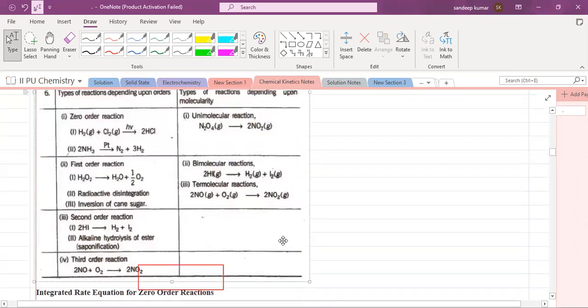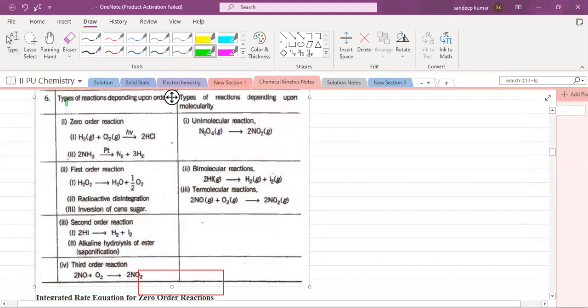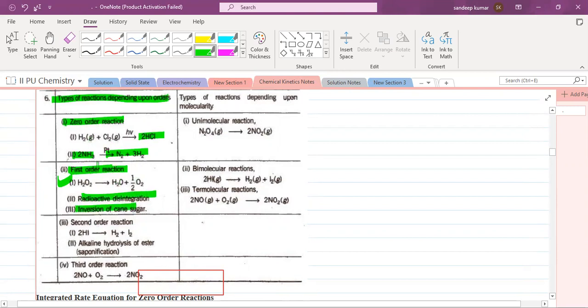Now the types of reactions depending upon order. Zero order reactions are there, like H2 plus Cl2 giving HCl, and NH3 decomposition to N2 is a zero order reaction. Similarly, first order reactions include decomposition of hydrogen peroxide, radioactive disintegration, and inversion of cane sugar. Similarly, second order reactions include decomposition of hydrogen iodide and alkaline hydrolysis of ester. There are also third order reactions, 2NO plus O2 giving 2NO2.